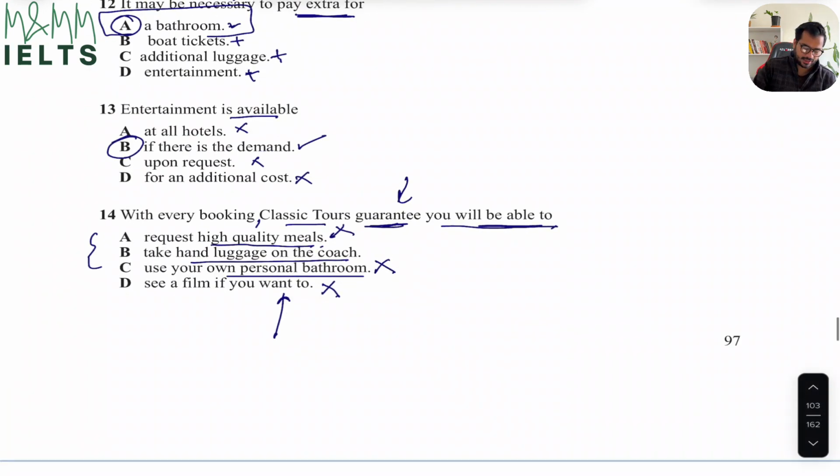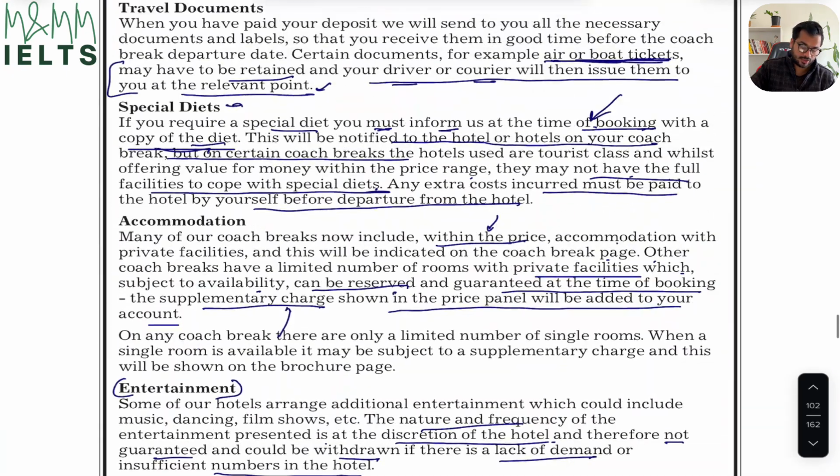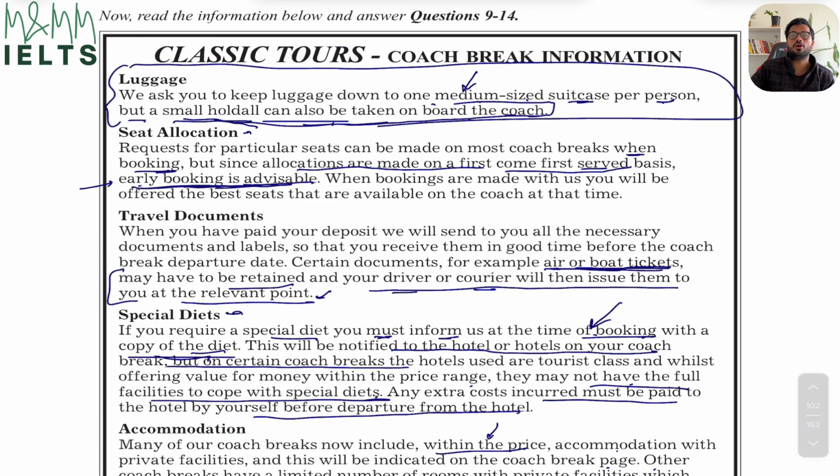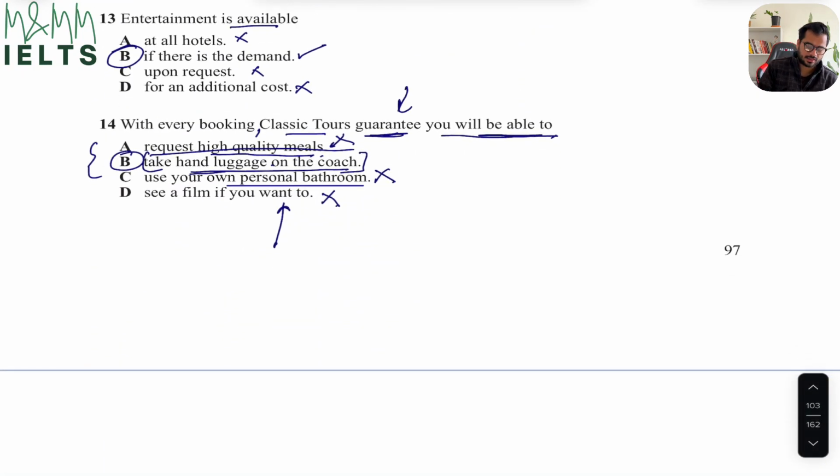The only thing that is guaranteed is take hand luggage on the coach. So again, if you look at it, they didn't use the same word hand. They didn't use that exact same word, which was hold-all. They used small handbag. Like I said, it's exactly the same thing. So they didn't use the exact words, and they do obviously try to confuse in all the questions. But yes, we have to be smart enough to work out, okay, this is exactly the same thing that they've said. And my correct answer has to be taking the hand luggage on the coach.